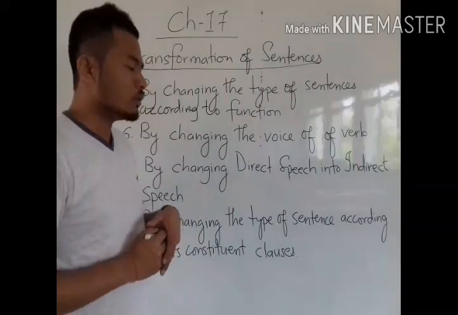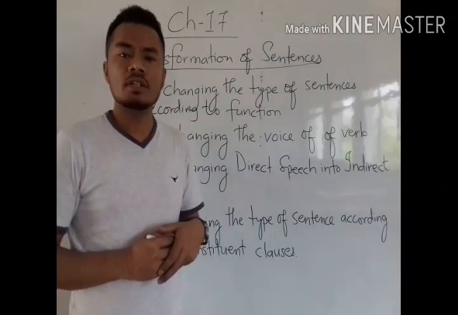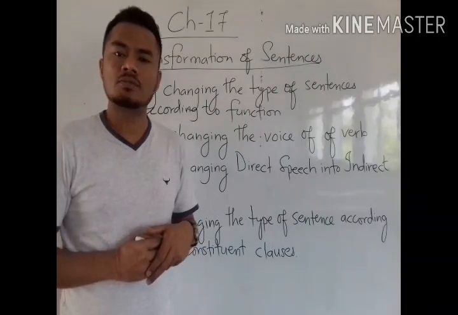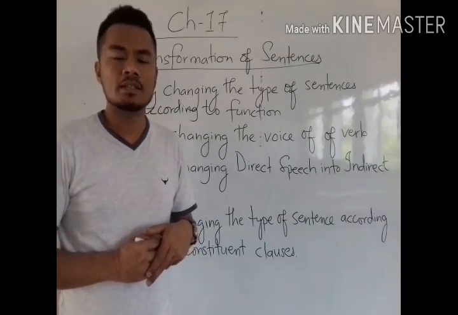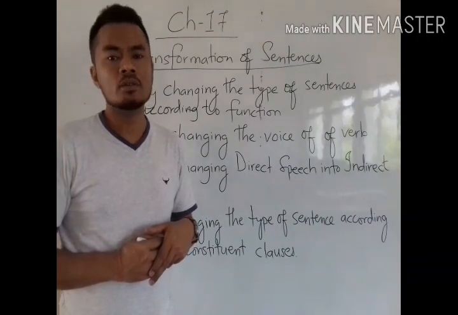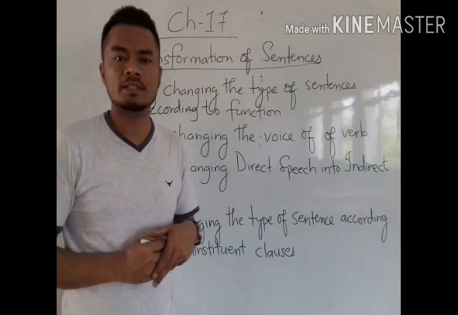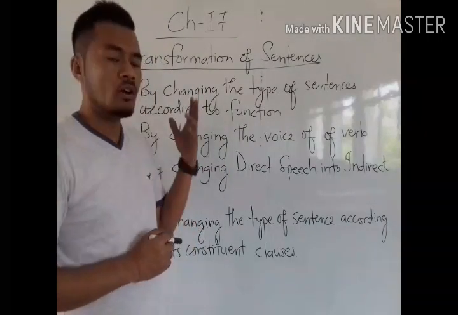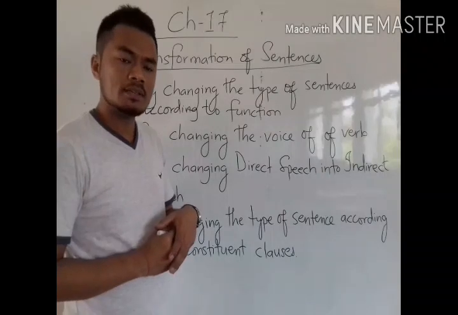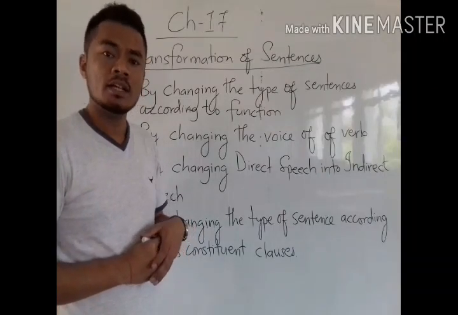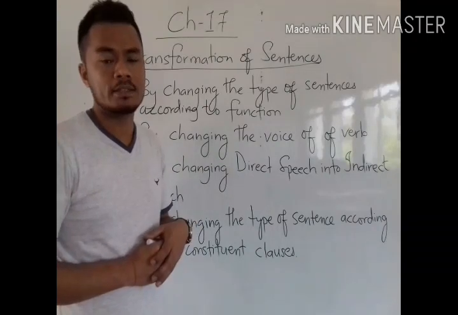So in our previous video I had to explain 8 basic rules of transformation of sentences, but due to lack of time I could not explain all the rules. So today I am present again with the video on the same chapter, in which I am going to continue with my explanation about the transformation of sentences.